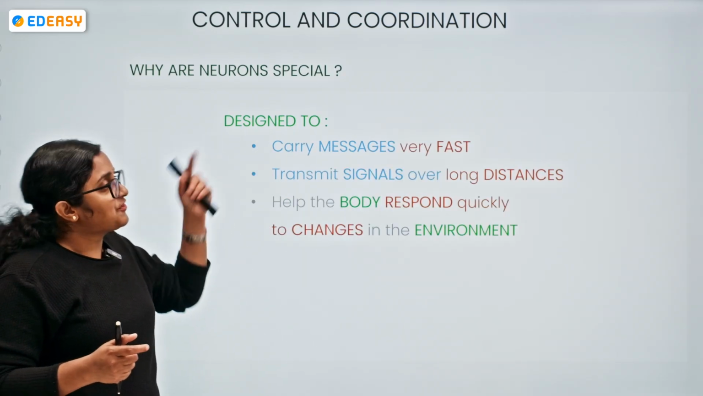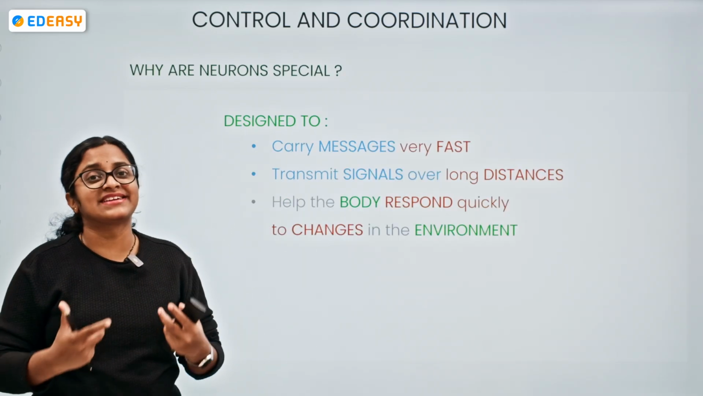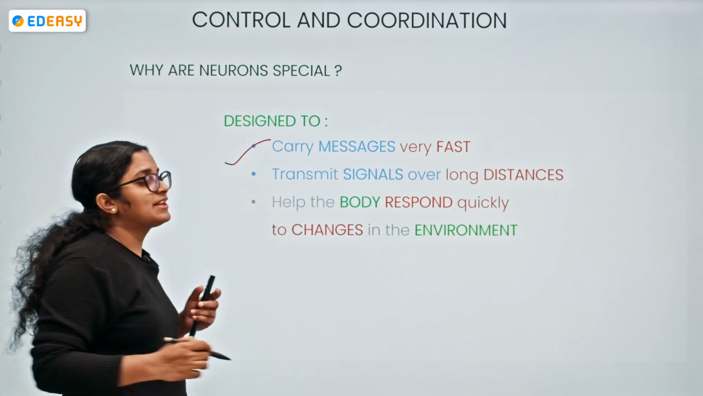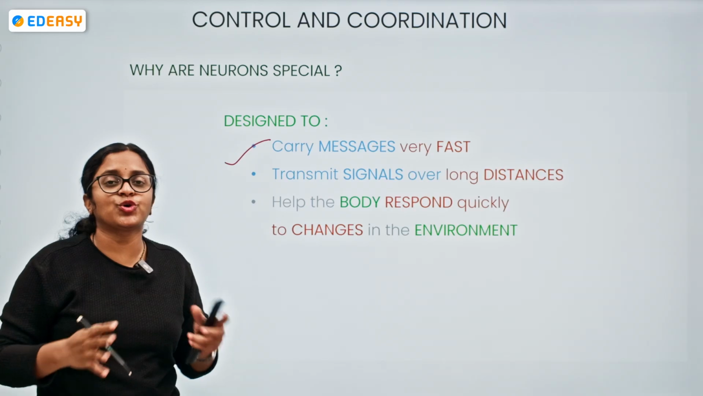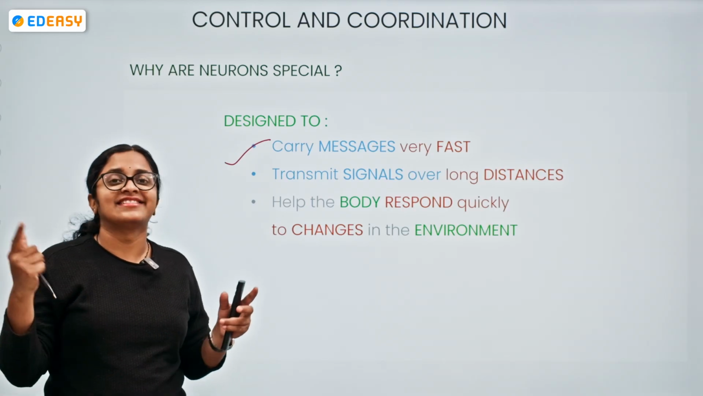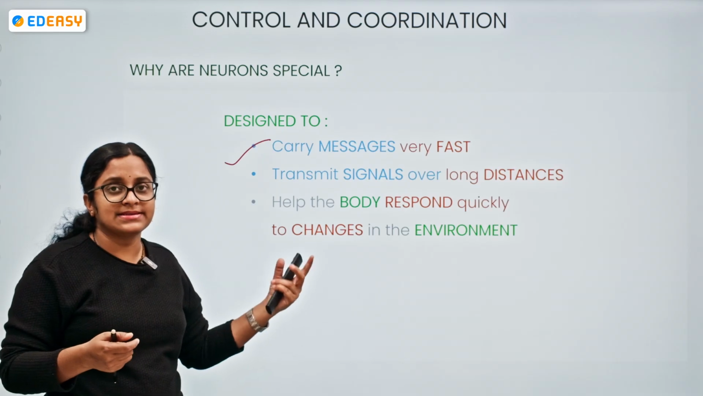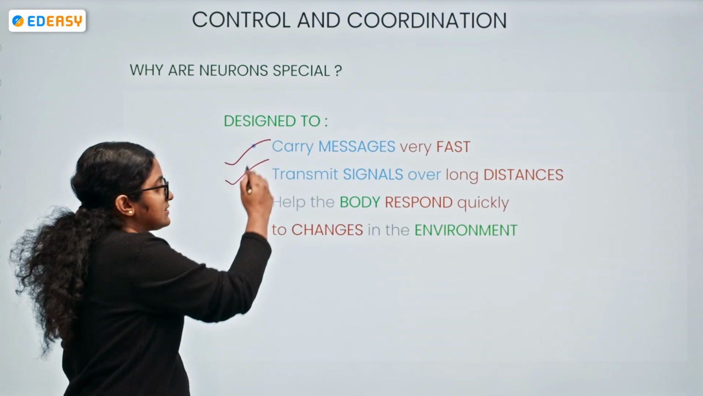So why are neurons so special? What is their speciality? They are designed to carry messages very fast. Their action is so quick. Within a flash, they give the response. They also transmit the impulses, the signals, over long distances.